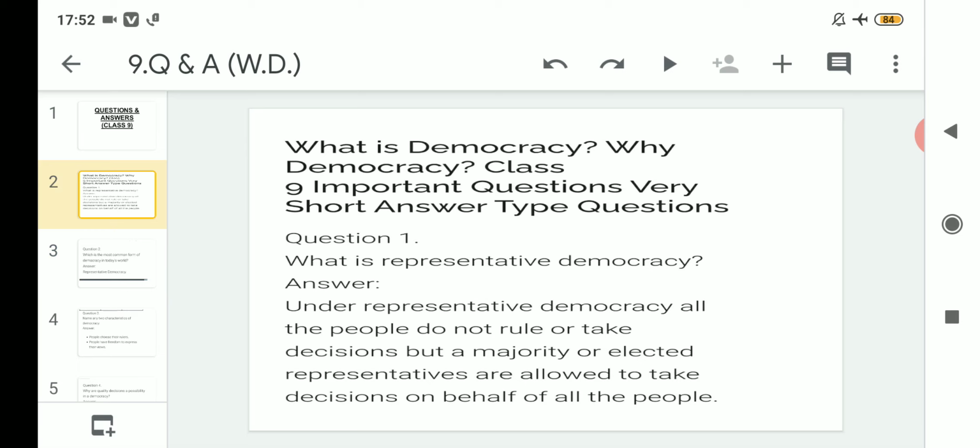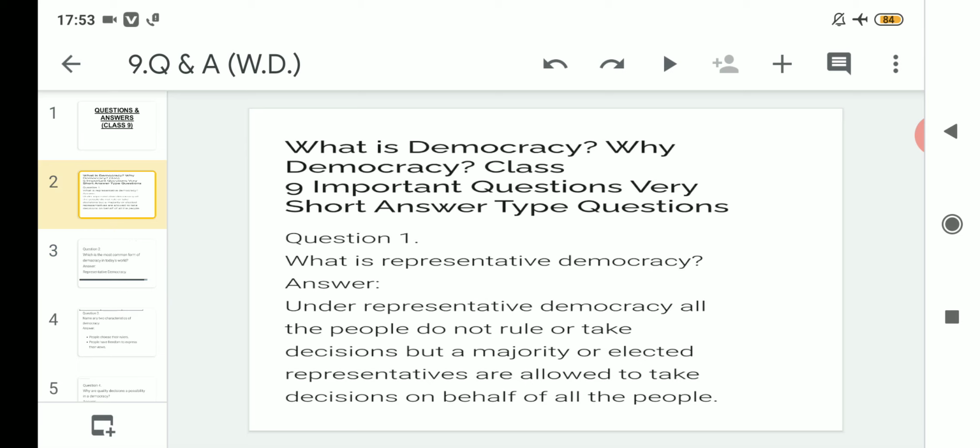That means when we give our vote to the candidate whom we want as the leader from our constituency, that particular representative will put forward and discuss all our problems and issues related to our constituency.